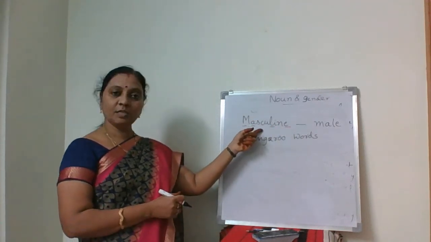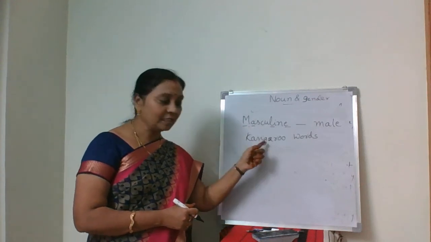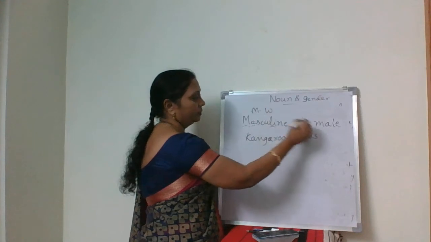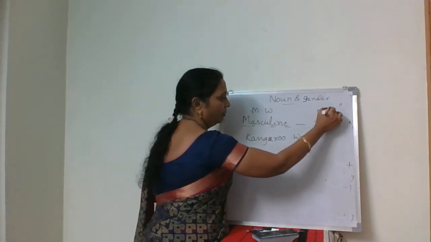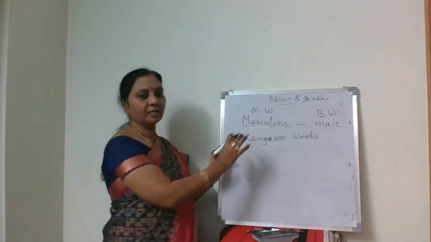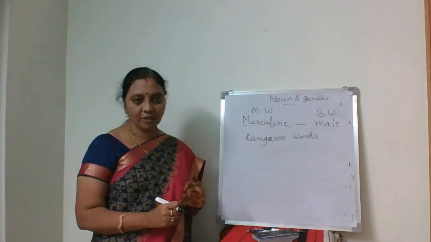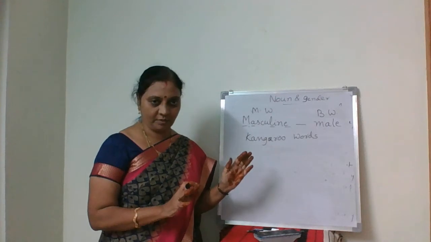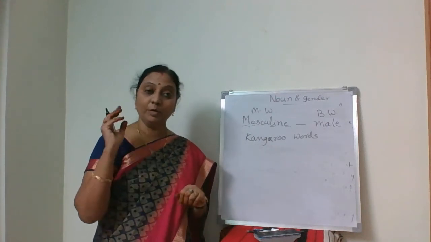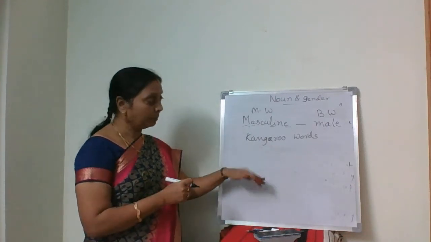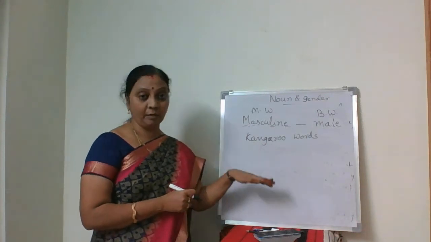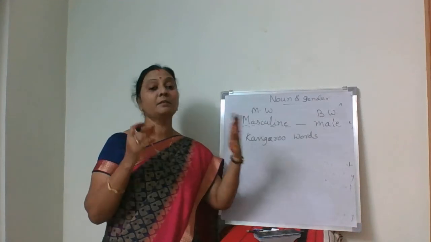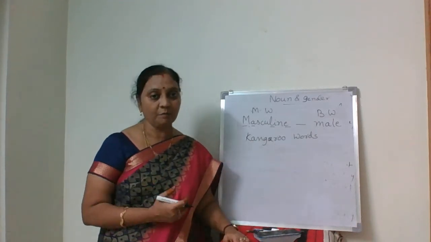This word we call a mother word. Masculine is a mother word and this is a baby word. Within the mother word only there is a baby word also. That's why we call these words kangaroo words. Now what is the task? You prepare the list of kangaroo words. Two examples I give, and based on that you do at least 10 to 15 kangaroo words.